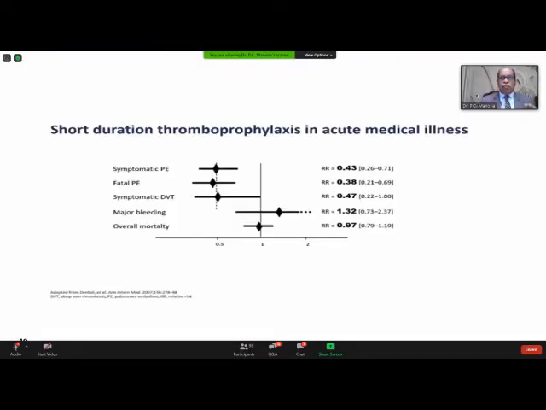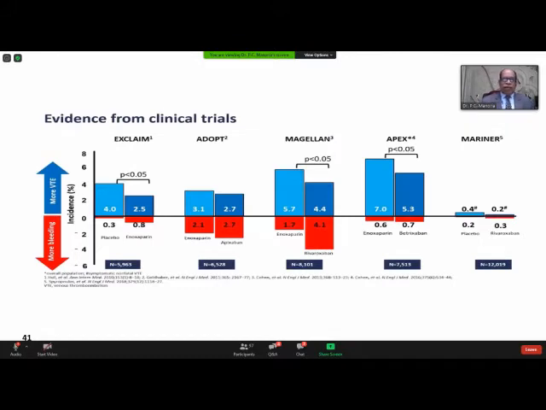Now, VTE is also associated with acute medical illness. Here, enoxaparin decreases the incidence of VTE with some increase in bleeding. And when we look at the trials of DOACs, they have shown dismal results. All DOAC trials have failed to produce positive results. So low molecular weight heparin, enoxaparin, is used for preventing VTE in acute medical illness.